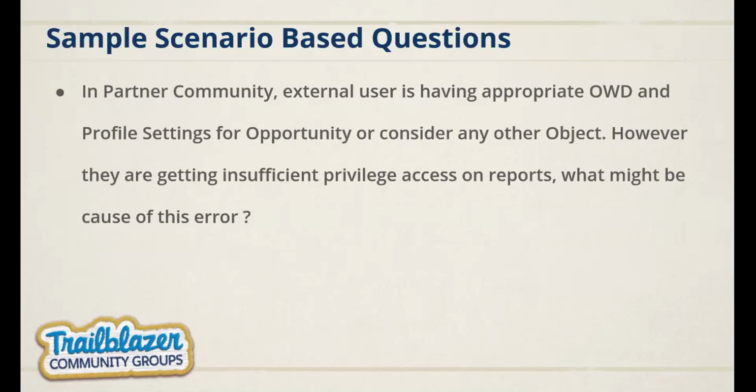This is another sample scenario-based question. In a partner community, an external user has appropriate OWD, but still they are not able to view a particular report from the partner community side. What will be the reasons? OWD grants them access at the object level. The next thing, as part of troubleshooting, is to check their field level security as well. Also, the standard report visibility setting should be enabled. If both of these are in place, then they will be able to see the report with no issues in the partner community. So these are some samples of scenario-based questions.